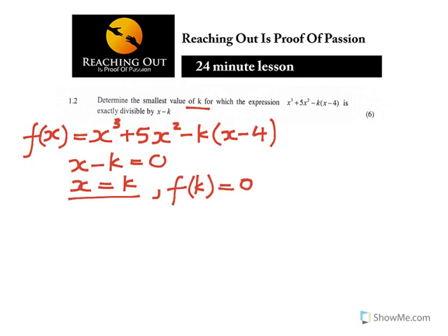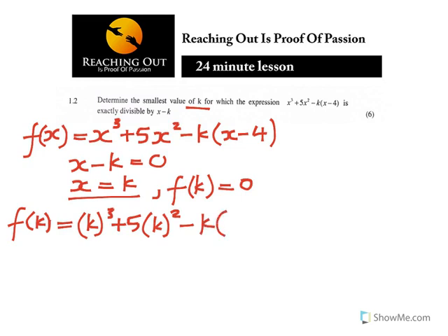So now, if you substitute f of k into the original, you're going to have k cubed plus 5k squared minus k minus 4. And remember, this must give us what? It must give us a 0.